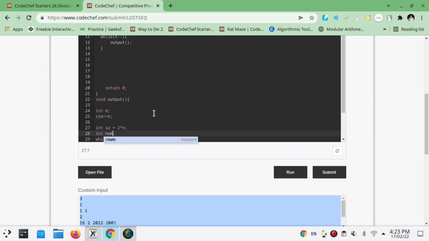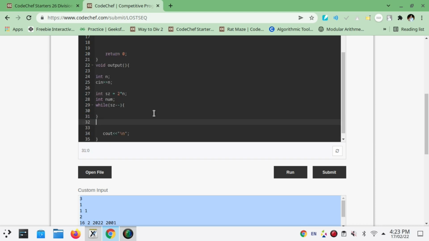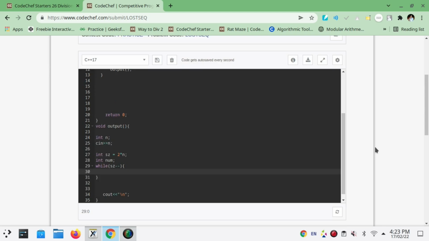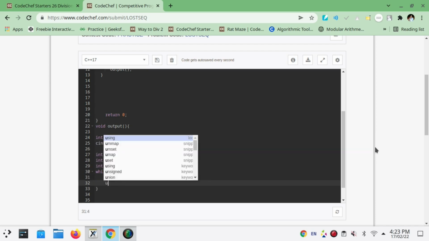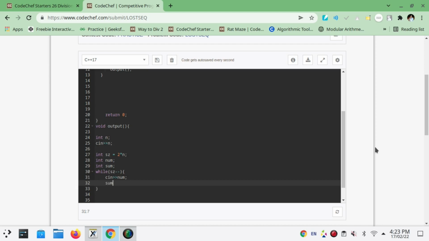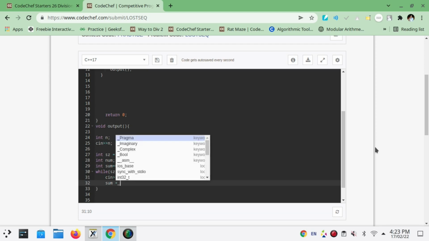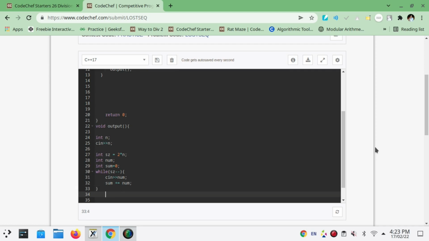Input num, cin num. Let's say we need a variable for storing their sum, so int sum equals 0, and sum plus equals num. We have added all the values of Bi.